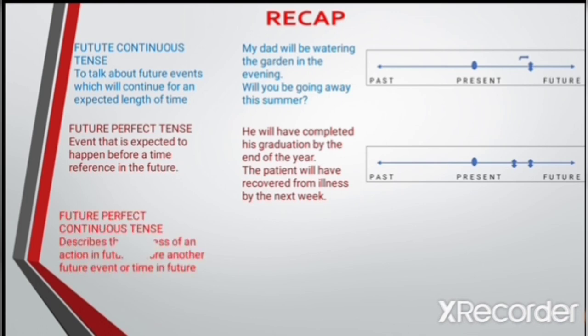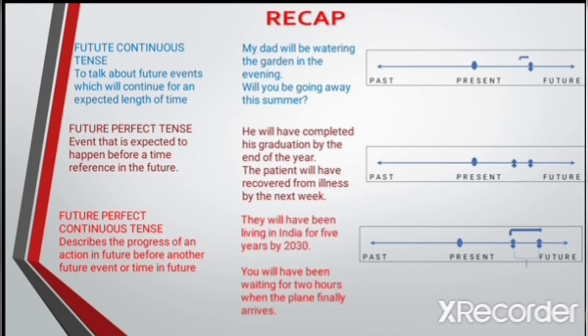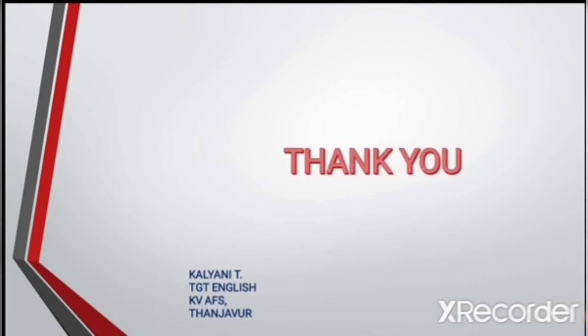And finally, we have the future perfect continuous tense. It describes the progress of an action in future before another future event or time. They will have been living in India for 5 years by 2030. You will have been waiting for 2 hours when the plane finally arrives. So my dear students, I hope the concept of tenses was easy for you to grasp through this video. Take care and stay safe. Thank you.